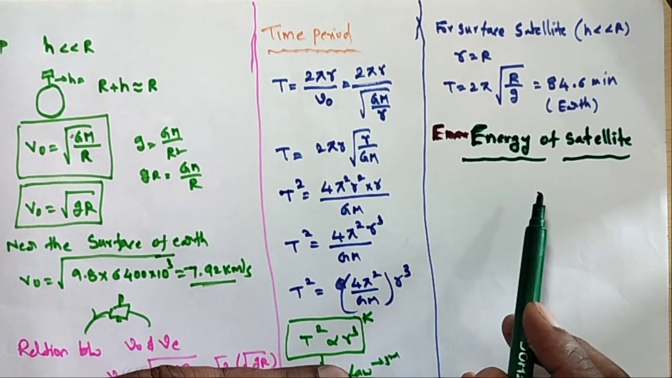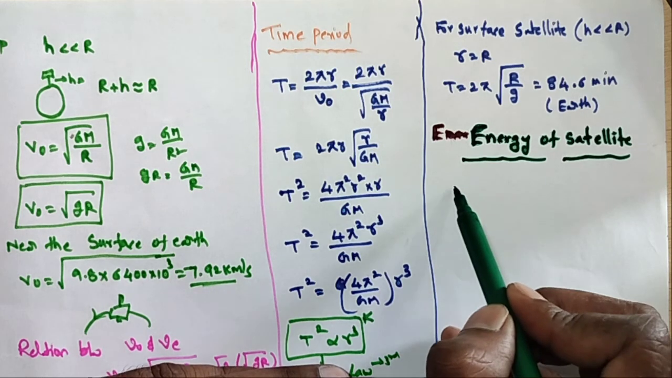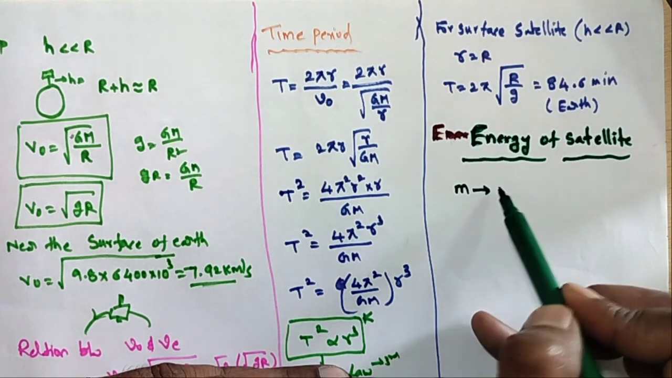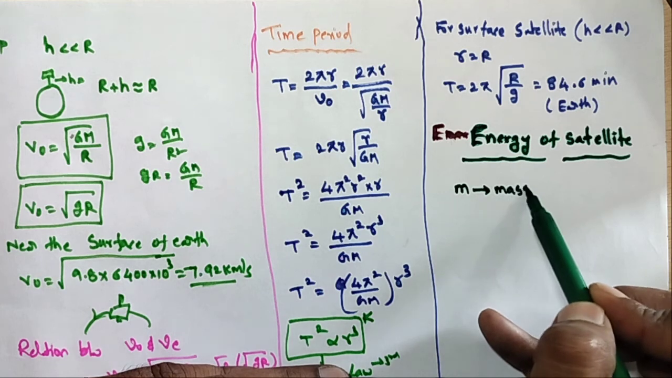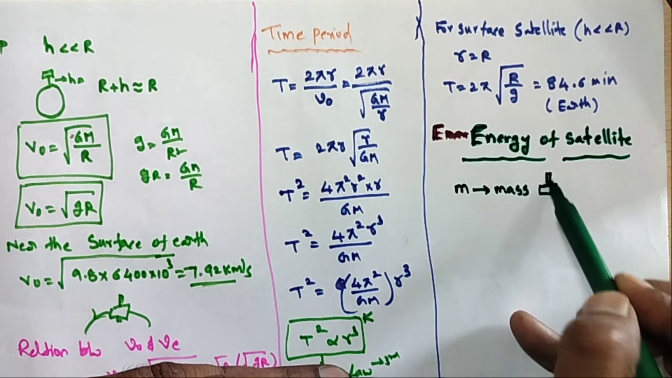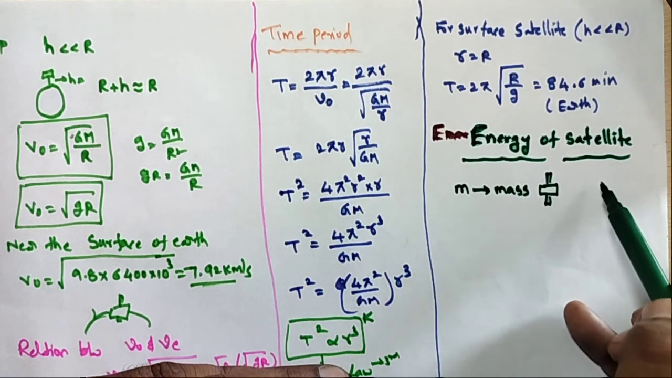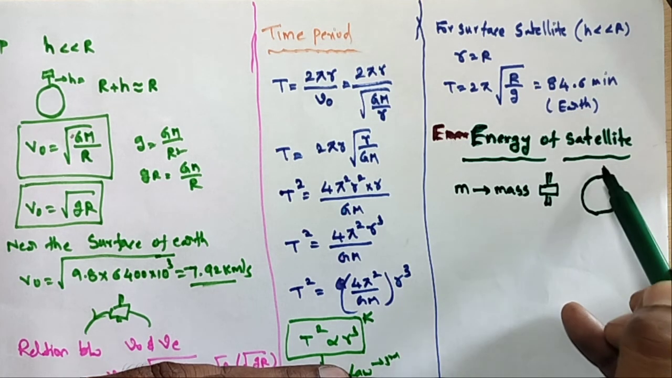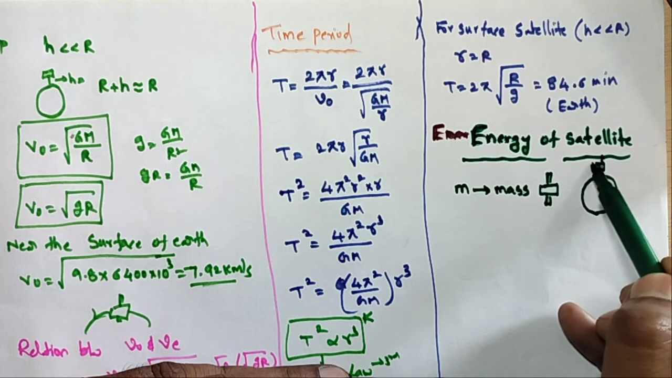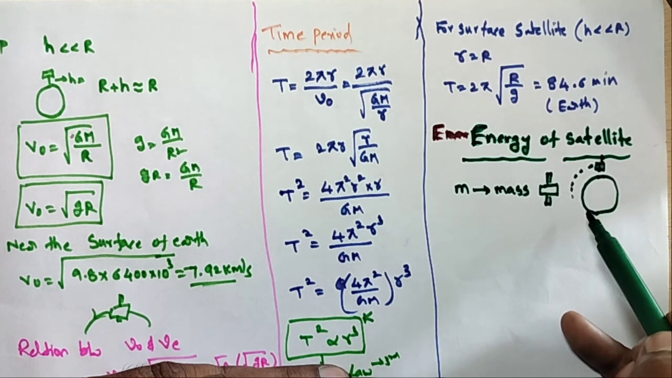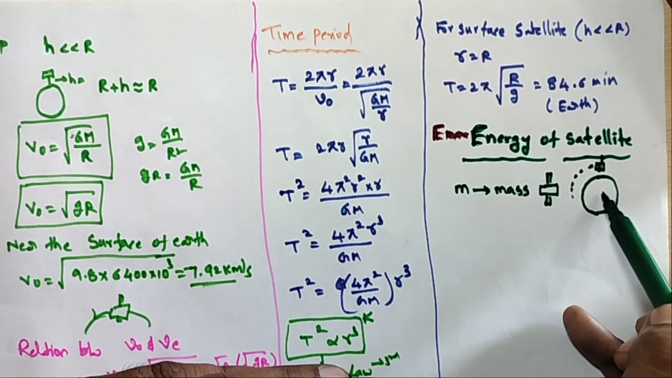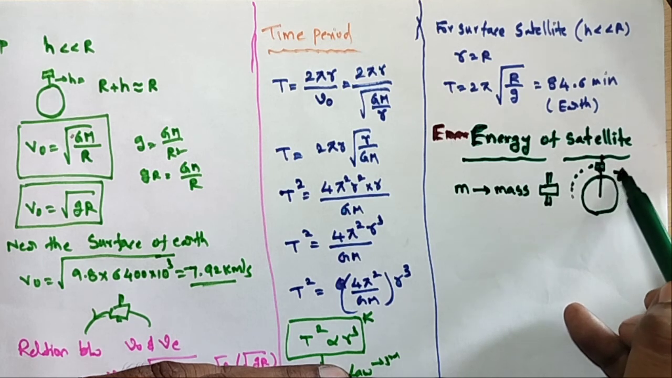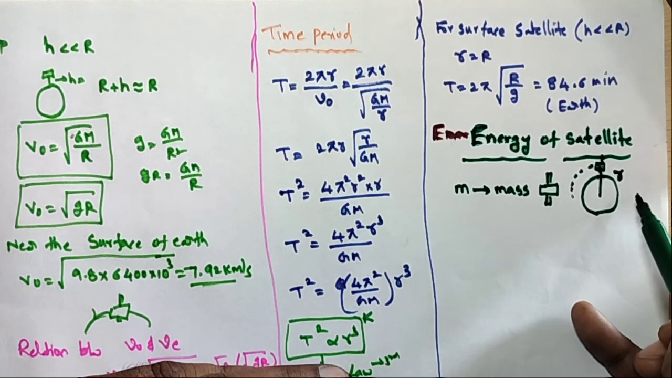Energy of the satellite. Consider a satellite of mass small m. Capital M is the mass of the earth. The satellite is revolving around the earth. This is the earth and this is the satellite. What is the radius? I am taking small r as the radius.